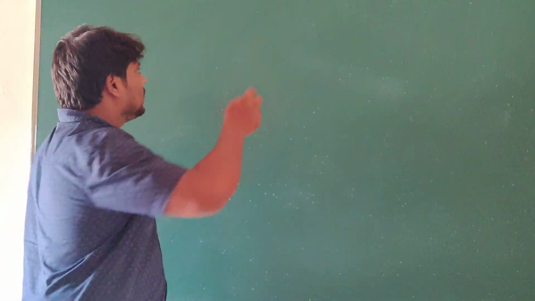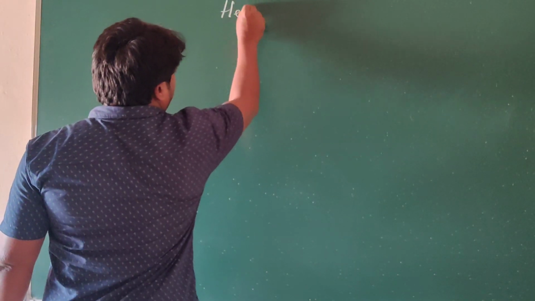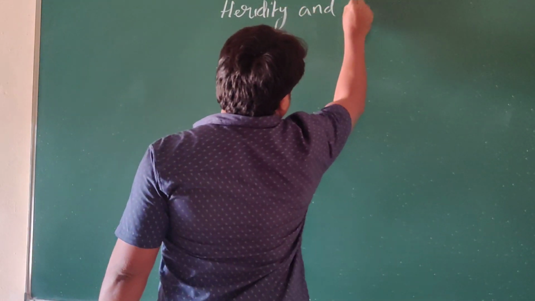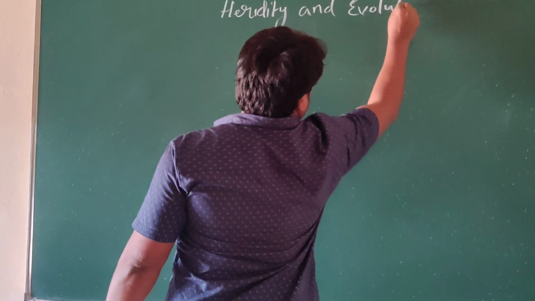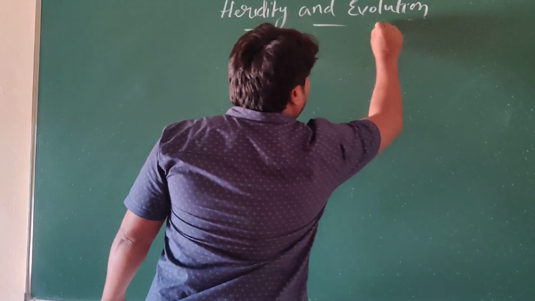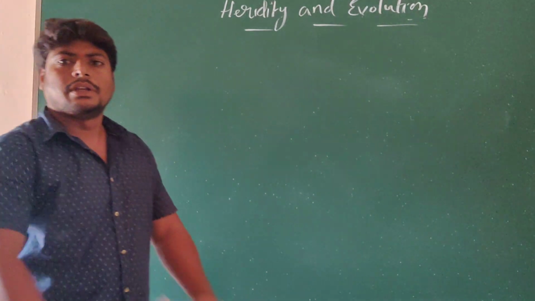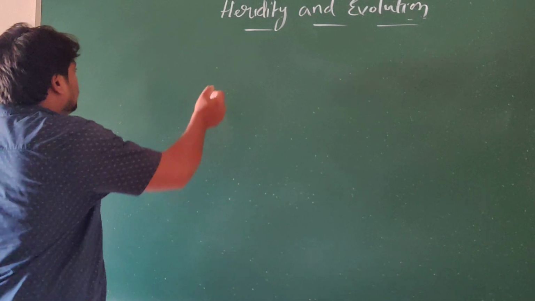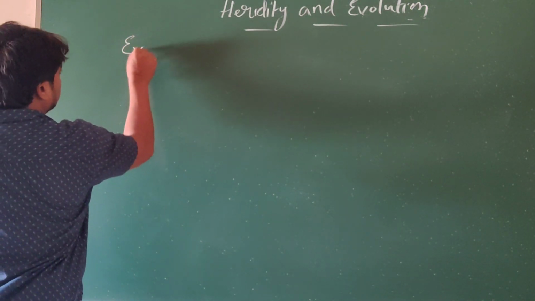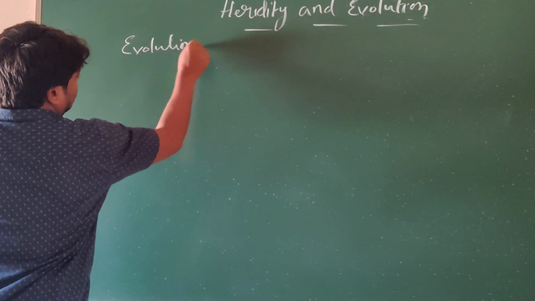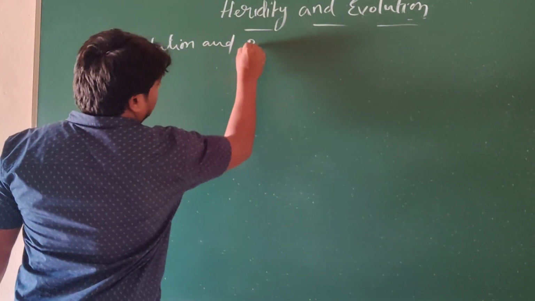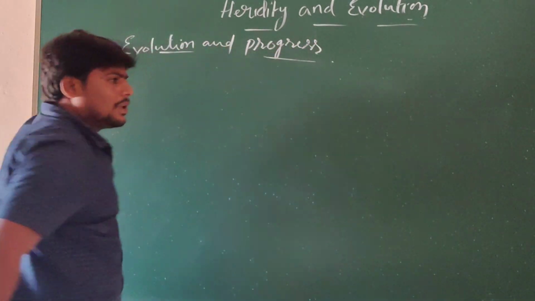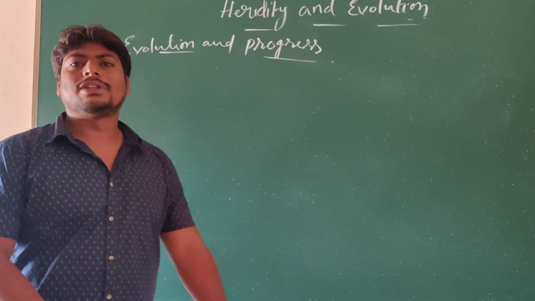We are discussing heredity and evolution. Under heredity and evolution, you have almost completed. Only the last part is remaining, and that is what we are going to discuss: evolution and progress. Under evolution and progress, we have to see how the evolution has occurred.